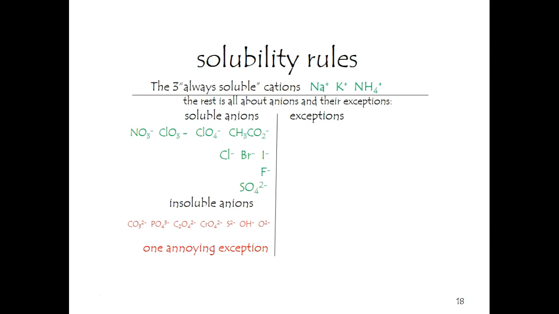And then everything else is about anions and their exceptions. So tell me about nitrates, chlorates, perchlorates, and acetates. The rule is they're always soluble. Chlorides, bromides, and iodides are always soluble. Oops, no, they are not. See, I got a little bit to learn there. There are exceptions: silver, mercury, and lead. And it has to be mercury 2 plus.